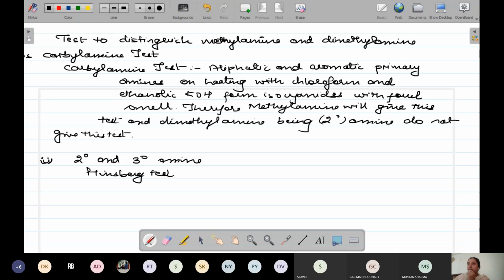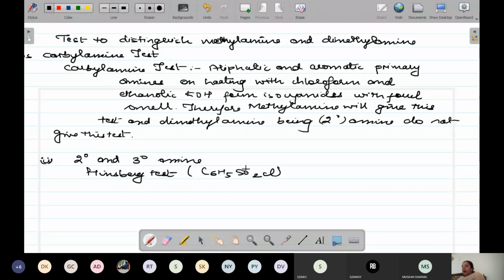Now you said Hinsberg reagent, so what is the Hinsberg reagent? What is its formula? C6H5SO2Cl. Yes, very good. Now, whenever you want to distinguish between a secondary and a tertiary amine, we need to perform the Hinsberg test.